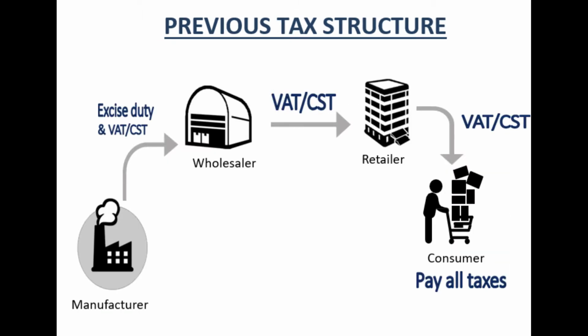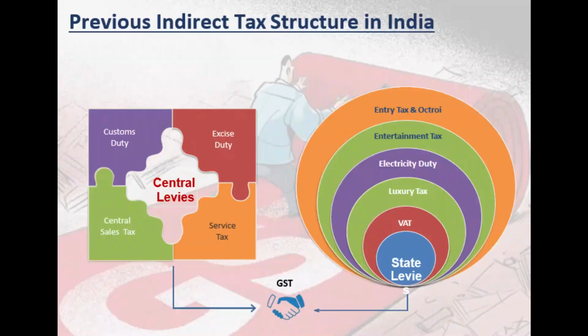Third slide is the previous tax structure which I have explained, that is manufacturer, then wholesaler, retailer and consumer. Consumer pays all the taxes and bears the brunt of the entire indirect tax levied on the goods and services. The next slide is again, at the cost of repetition.